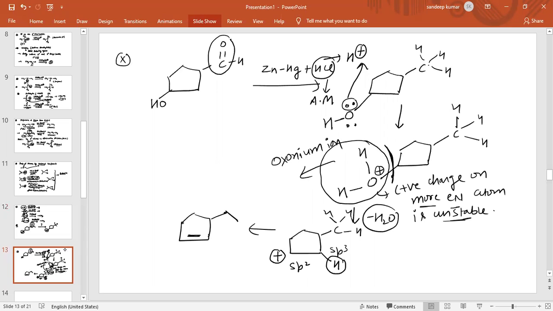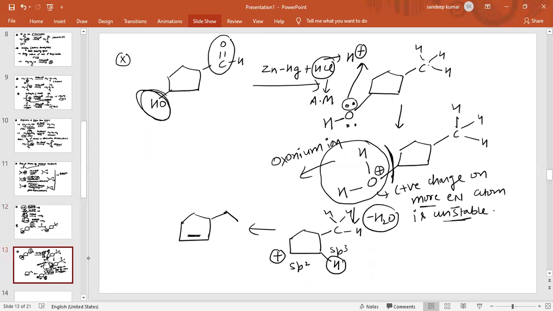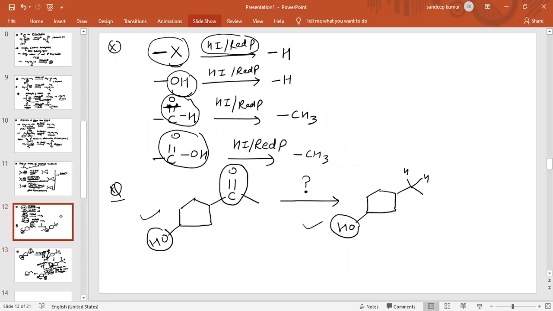But as we know, this group remains unaltered in the reaction, as we can see there. Only this group has been changed, and this group remains as it is. If we are taking hydrogen, we can also take this as hydrogen if you want to take.